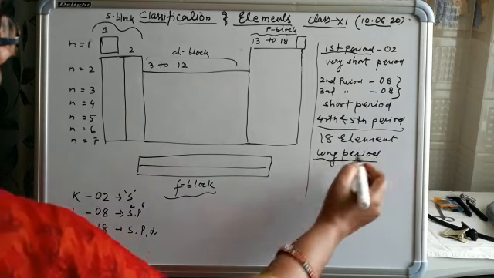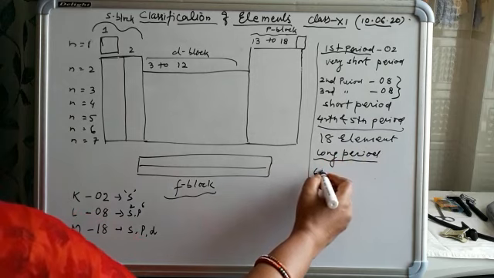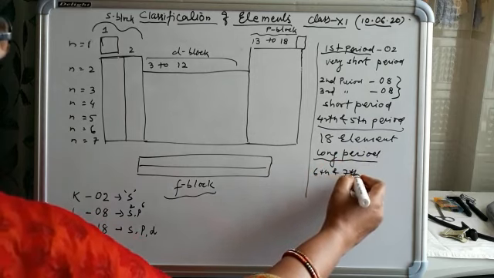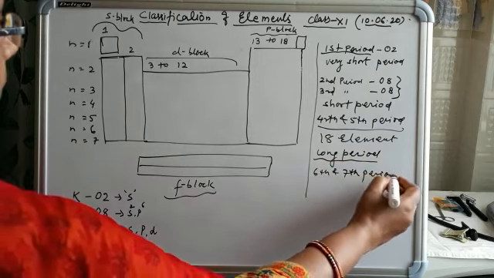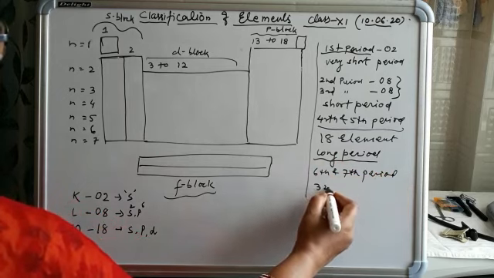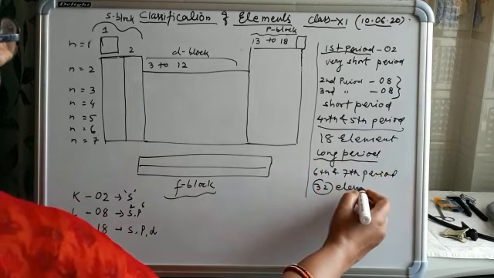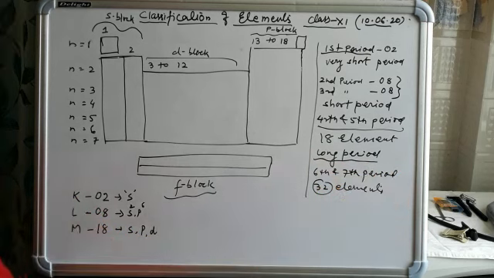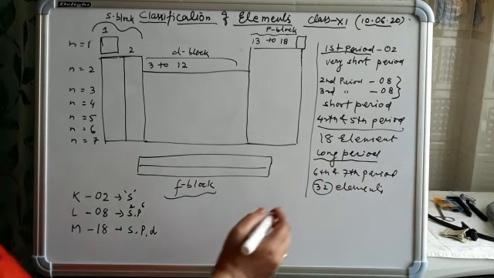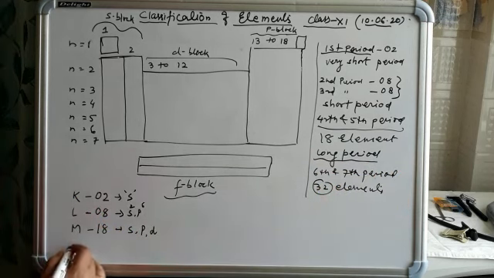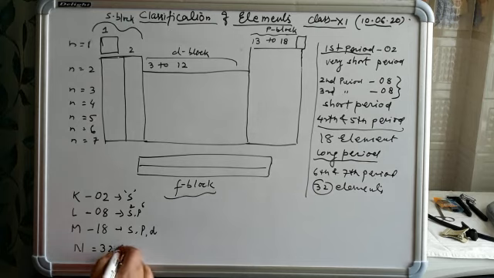Long period. Sixth period and seventh period, in which 32 elements are present, and this represents the N shell in which 32 electrons are present, and we know that s orbital, p orbital, d orbital and f orbitals are involved.